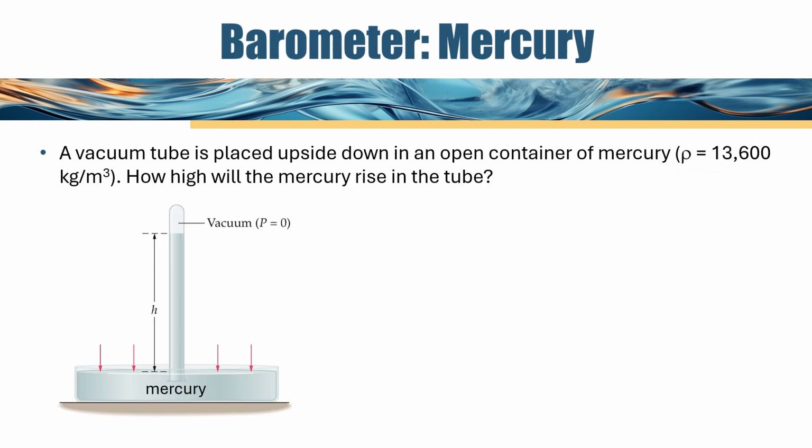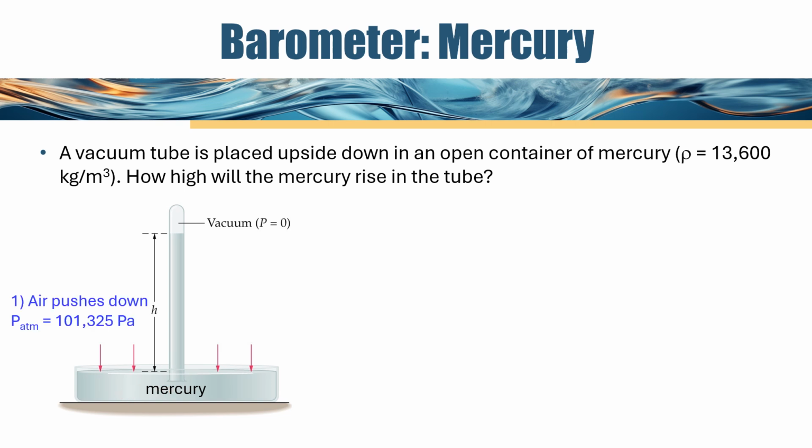I think we can best understand Torricelli's barometer by looking at this example problem. It says a vacuum tube is placed upside down in an open container of mercury. How high will the mercury rise in the tube? This is the container that was in the previous picture, and Torricelli filled this container with mercury back in the day.